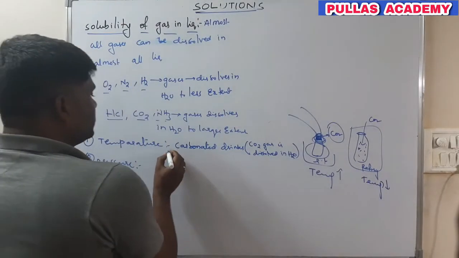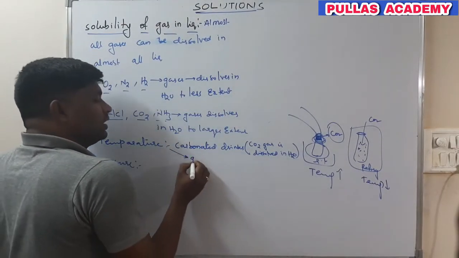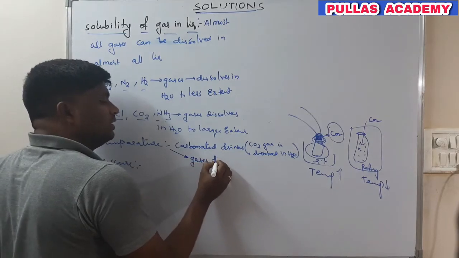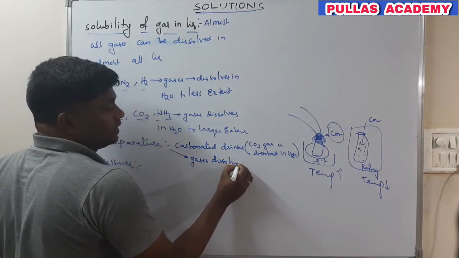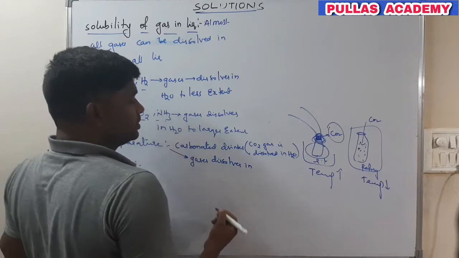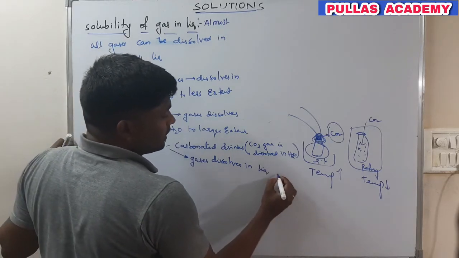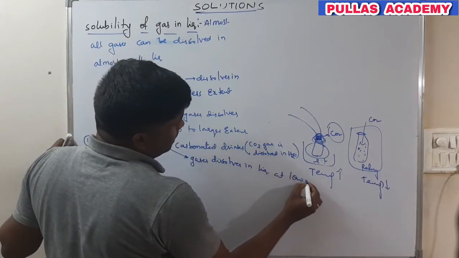It means gases dissolve in liquids at a low temperature.